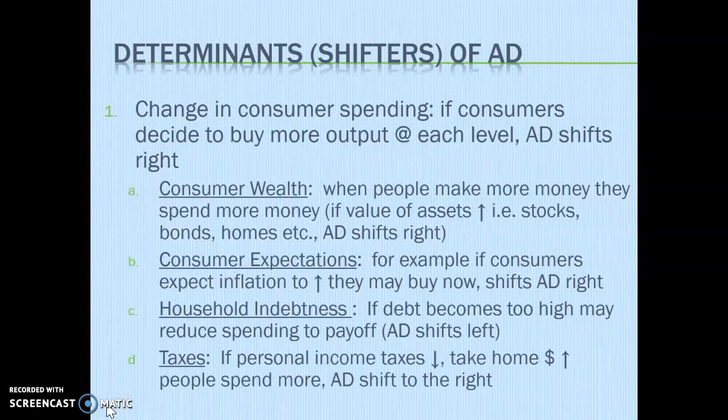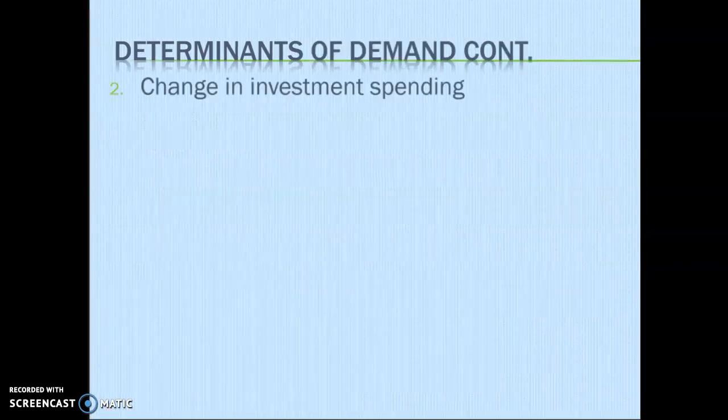And then the last thing that'll cause consumption spending to change is taxes. If my taxes go down, I have more money in my paycheck, so people tend to spend more, and aggregate demand would shift to the right. Okay, and then the next factor that's going to cause the entire aggregate demand curve to shift left or right is a change in investment spending.